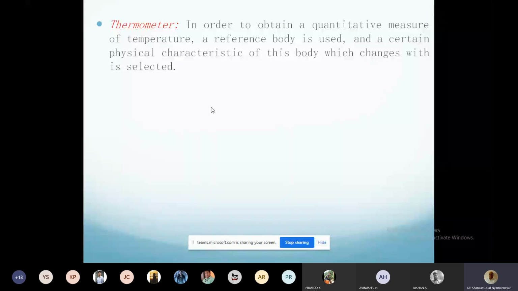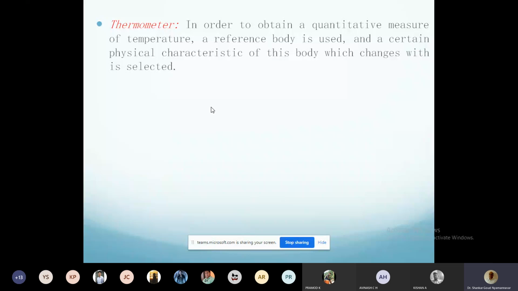Like the human body is a mass, right? You may want to measure the human body temperature, or you may have liquid water or ice cream and want to measure its temperature. What is a thermometer? Thermometer is again another body, right? If you want to measure ice cream temperature, then ice cream is one body and thermometer is another body.